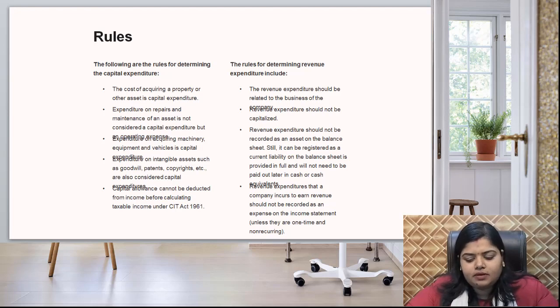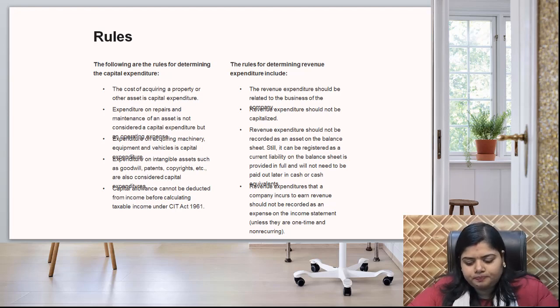Expenditure on repairs and maintenance of an asset is considered as capital expenditure, but revenue expenditure should not be capitalized. Then, expenditure on acquiring machinery, equipment and vehicle is capital, right? But revenue expenditure should not be recorded as an asset in balance sheet. This is the basic difference also, and these are the rules.